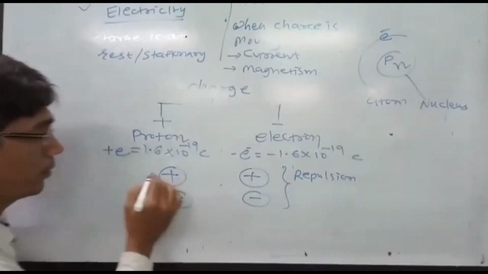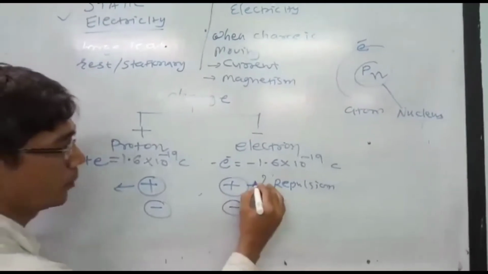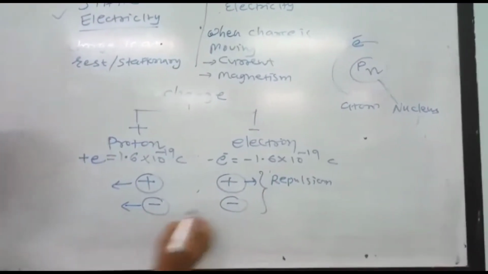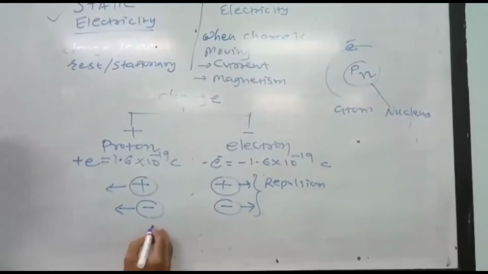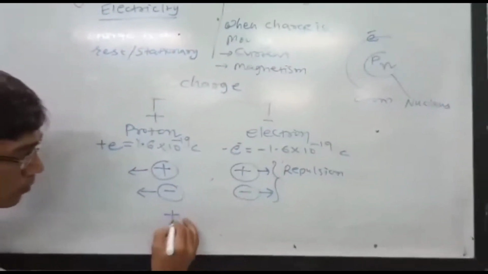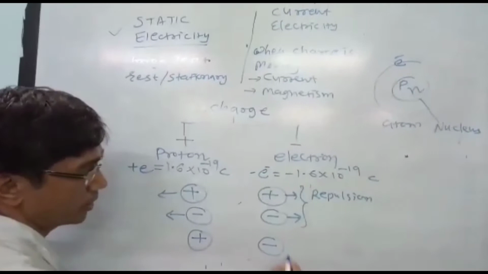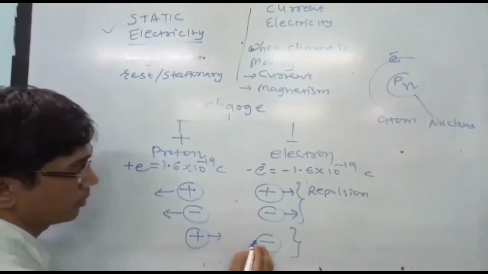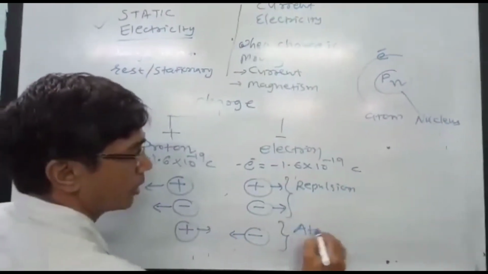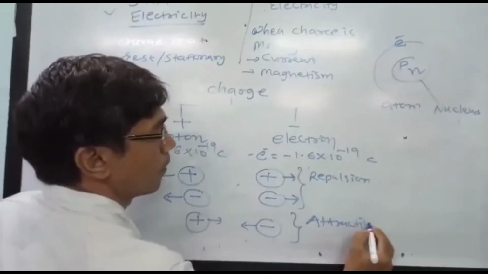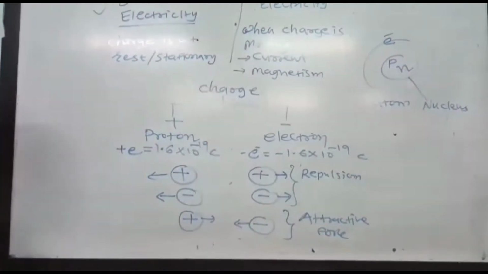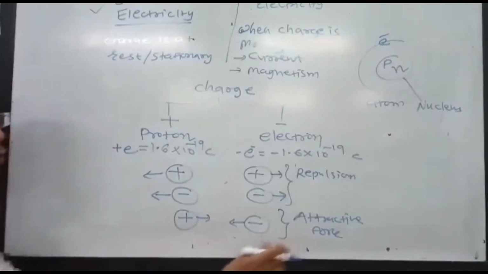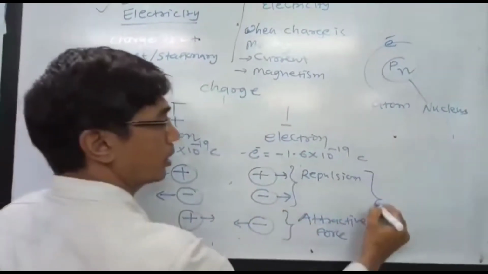So a repulsive force acts between two positive charges, and a repulsive force acts between two negative charges. Another is the attractive force: between a positive charge and a negative charge, attraction takes place. So here we get the repulsive force and the attractive force. These are known as the electric force.